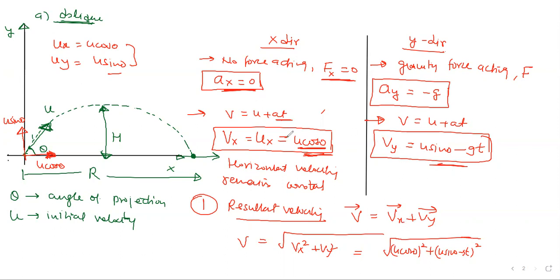The final velocities in the x and y directions separately you have learned from here itself. If they ask for the net velocity at any time, then you can write this: the addition of these two velocities, which are perpendicular to each other. Apart from this, they can ask you for the resultant angle made. You can write it this way: the angle made by the resultant velocity with the horizontal.